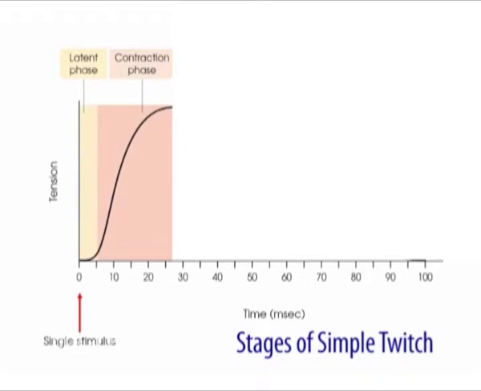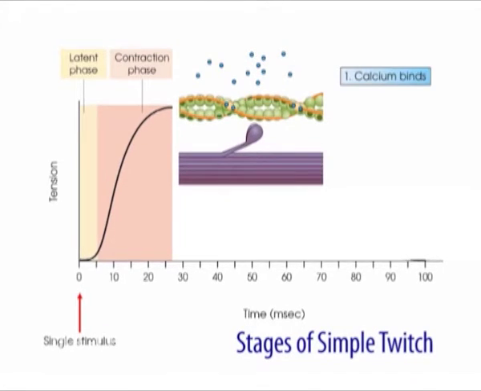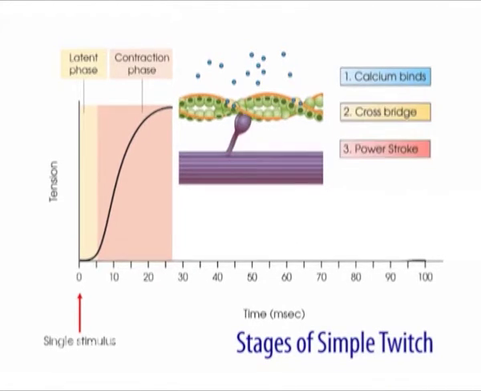In the contraction phase, tension rises to a peak. As tension rises, calcium ions are bound to the troponin, active sites on thin filaments are exposed, and cross-bridge interaction occurs. The contraction phase ends roughly 15 milliseconds after stimulation. The contraction period is a time where the muscle is actually contracting.